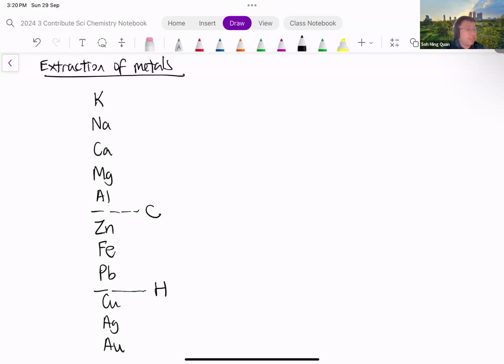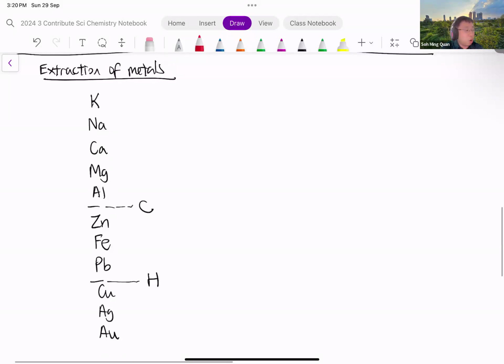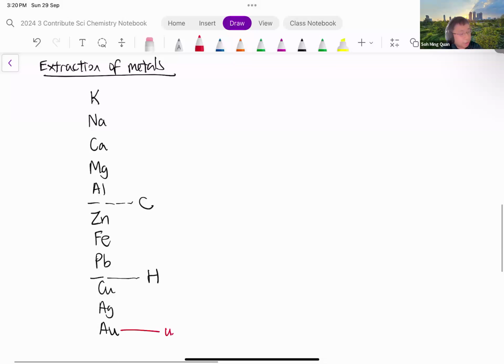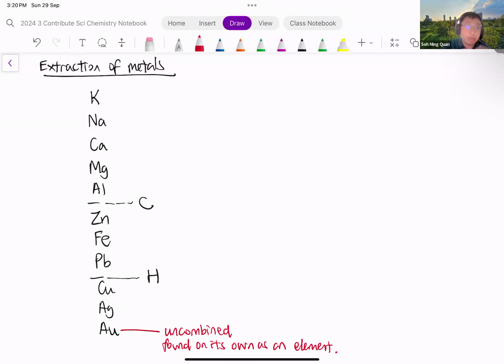In fact, of this entire series of metals, only the last one, gold, is uncombined, meaning it's found on its own as an element. So only for gold can you find gold metal on its own. The rest of the metals which are more reactive than gold, like silver, copper, and so on, would be found as a compound. So for instance, copper is found as an oxide, copper oxide.